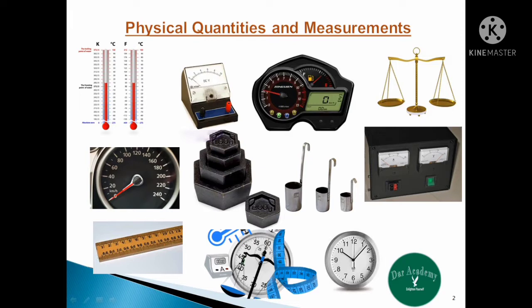Likewise, the speedometer measures the speed of a vehicle and hence speed is a physical quantity. Similarly, the clock measures the time, therefore time is a physical quantity. And the beam balance measures the mass of a body, so mass is a physical quantity. Friends, I hope you have got a little idea about it. So let us start with our topic.